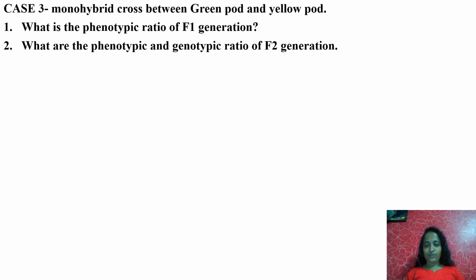This question is for you. This is case 3. Monohybrid cross between green pod and yellow pod. As you know, green is dominant over yellow pod. So you have to take the dominant as green and recessive as yellow. What are the gametes or possibilities of the parent that you should take? Capital G versus small g. Take a cross, put a Punnett square and write down the F1 generation as well as the F2 generation and its phenotypic and genotypic ratio. Solve it and show me.